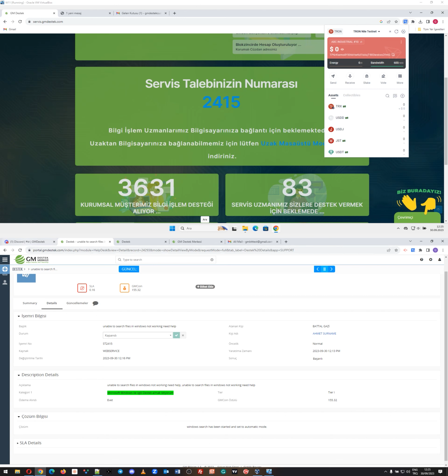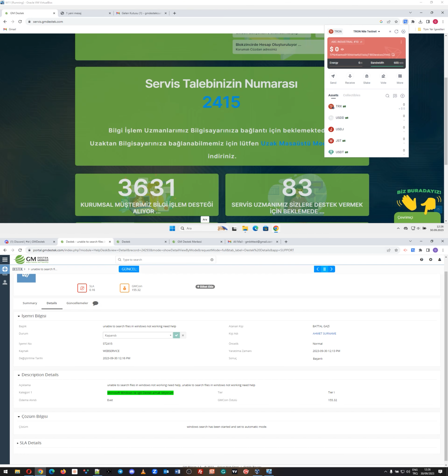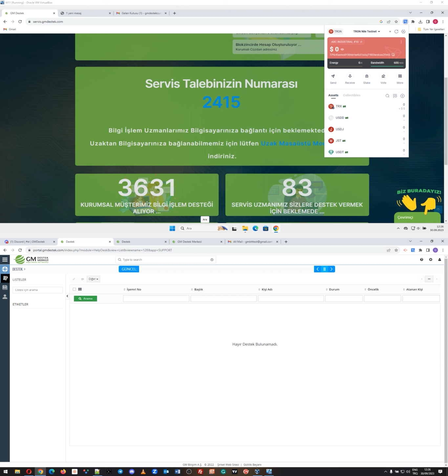In this example, the ticket is closed, the remote connection has been made, and everything is going as planned. Once we look at the pool, as you can see, since this ticket has been closed, no other BTTs see this ticket again. It is closed.